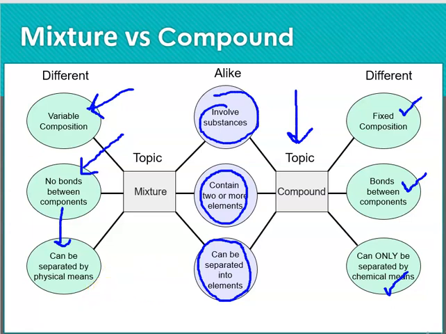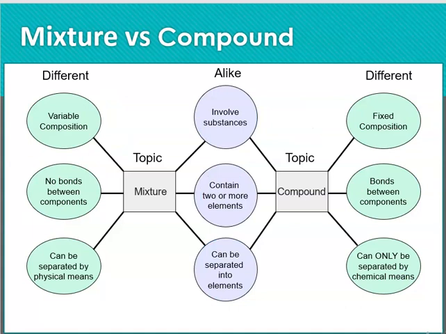So this is the last part of classifying matter. So remember, matter can be classified as pure substances and mixtures. Mixtures can be homogeneous and heterogeneous, and pure substances can be compounds and elements.